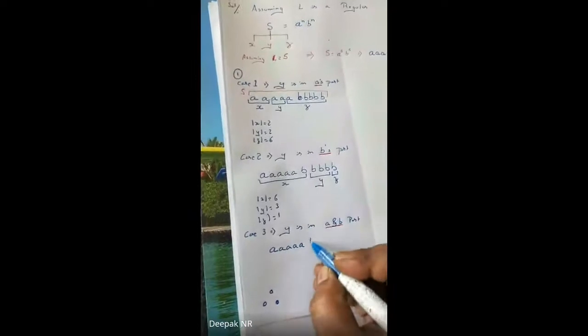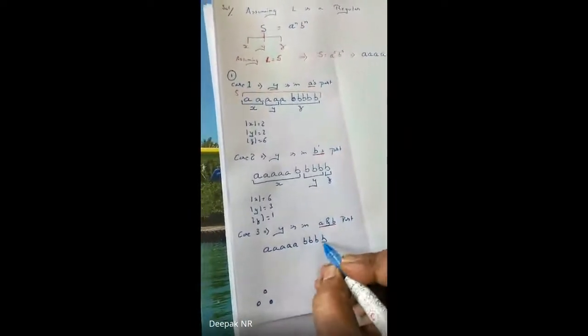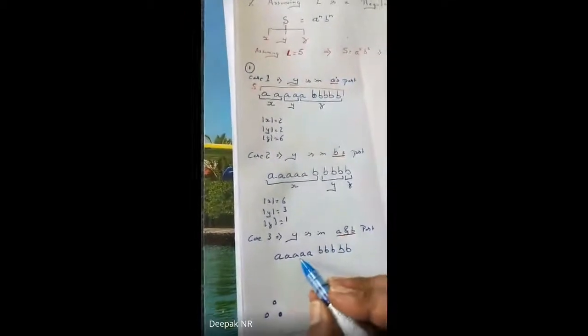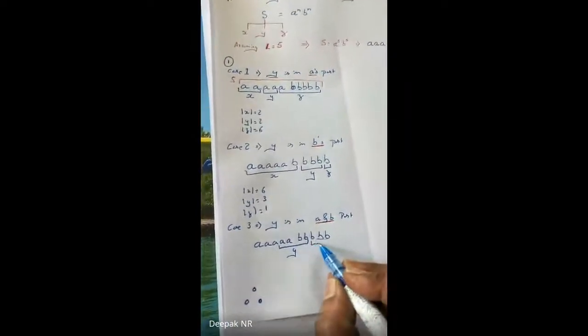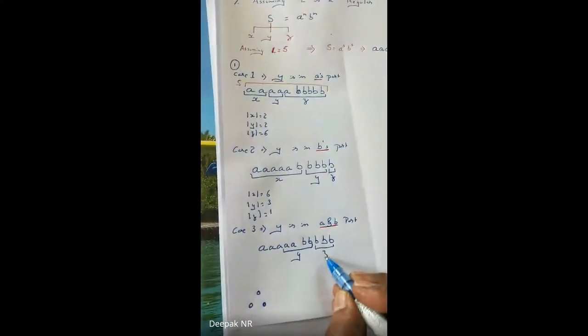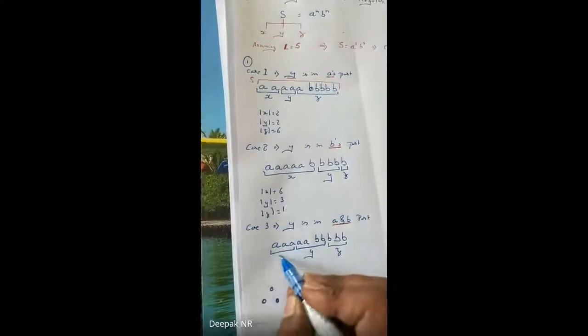5 A's followed with 5 B's. I'm sorry, 5A followed with 5B. Y occurs in both A and B. So let me take it easy for me. I will consider this string as Y, this string as Z, and this string as X.